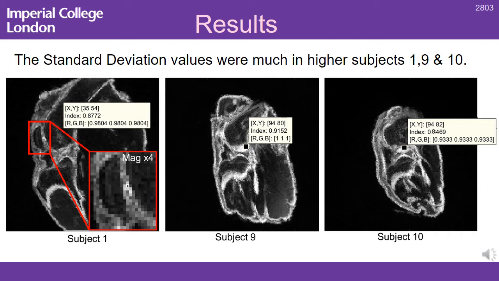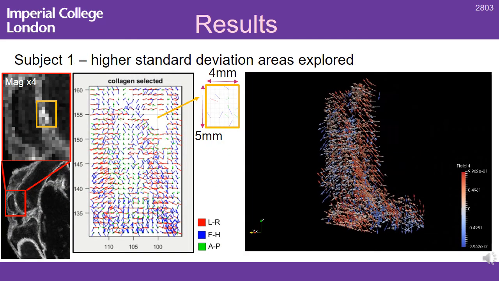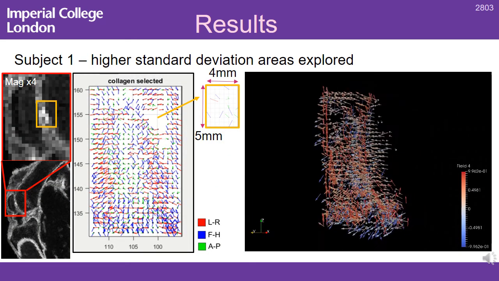The normal standard deviation values for articular cartilage and ACL range between 0.4 and 0.6, whilst these standard deviation values were around 0.9. This indicates that there was a very big variation in signal intensity over the corresponding voxels in these 3 subjects. The high standard deviation area in subject 1 was further explored.